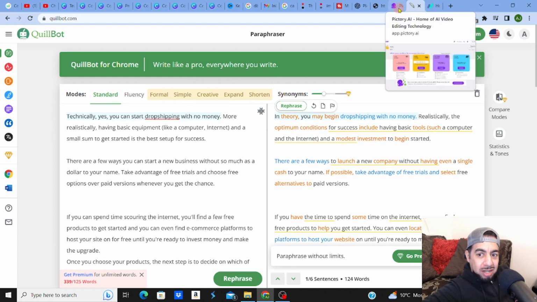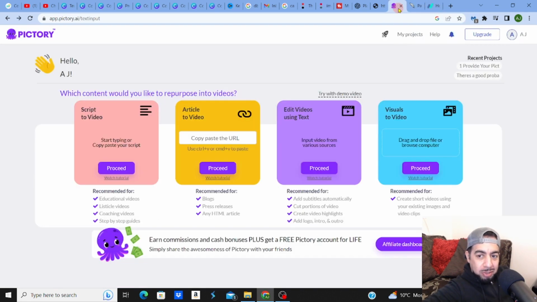And now I'm going to the one called Pictory, which I love. I love Pictory because look, this thing is amazing. Now, what it does is, look, you can actually copy and paste the URL. It'll take articles straight to video, edit videos using text, visual to videos. But what I want to do is the script or the writing, text to video. I really like this one.